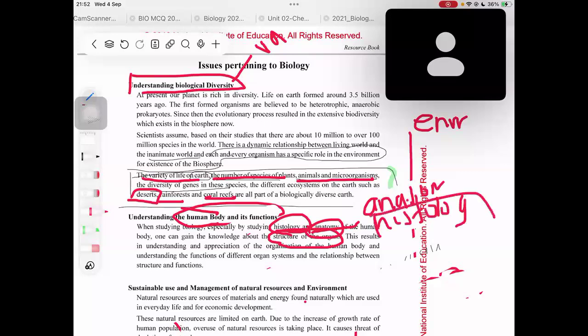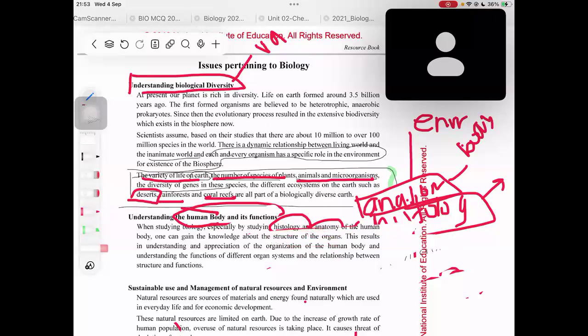So in histology, we will be studying tissues, and in anatomy, we will be studying the body parts, the gross structure of the human body, right? After you learn these two topics, you will get knowledge about the structure of the organs, right? So this results in understanding and appreciation of the organization of the human body.